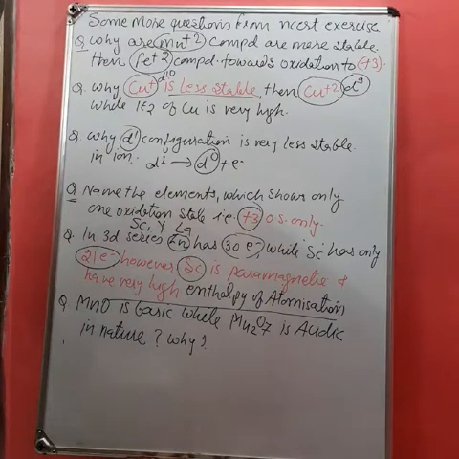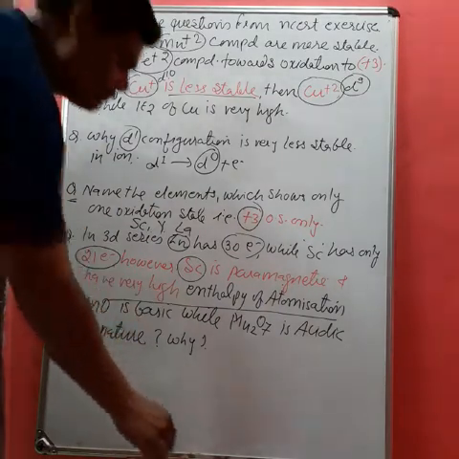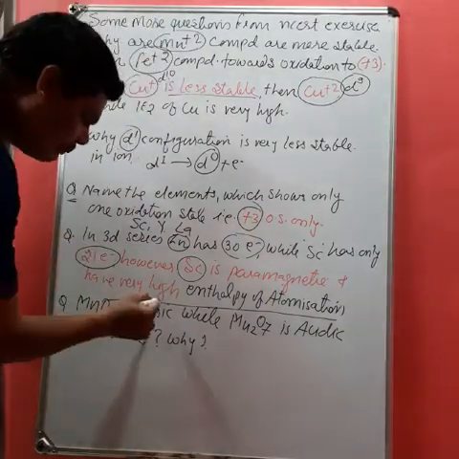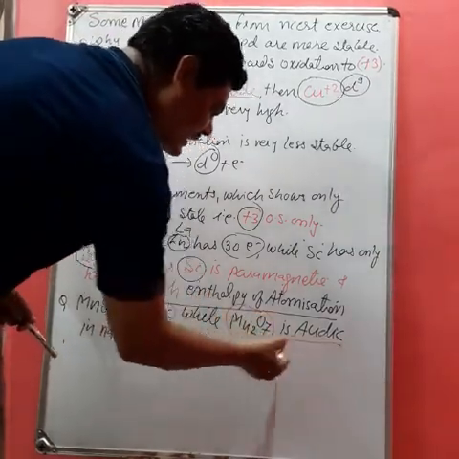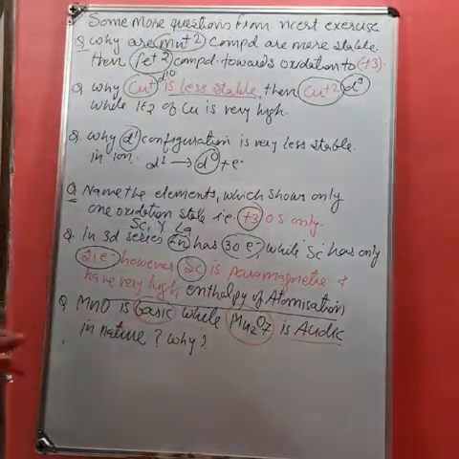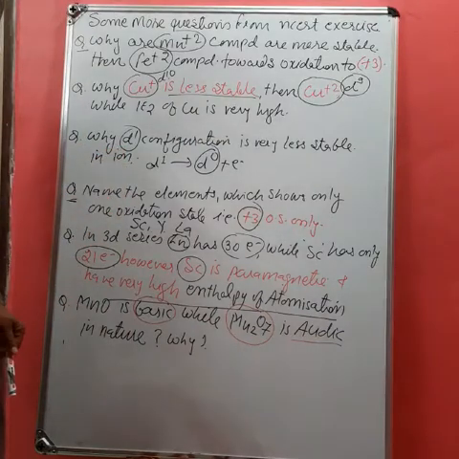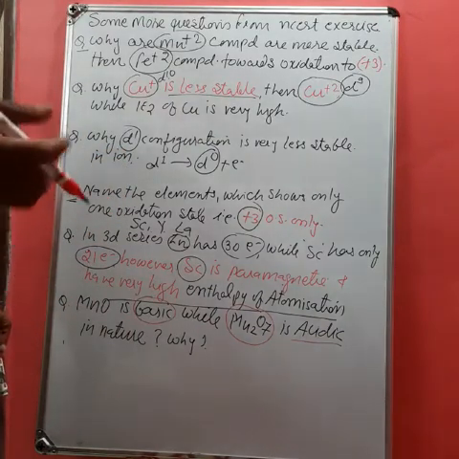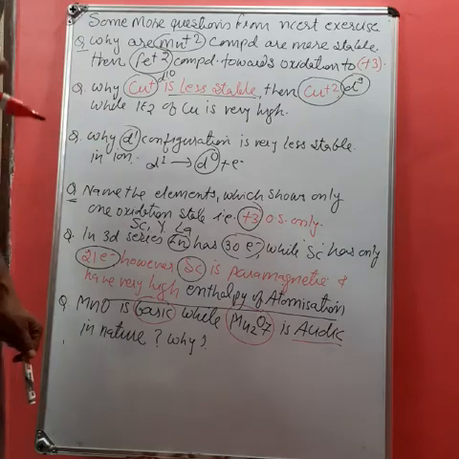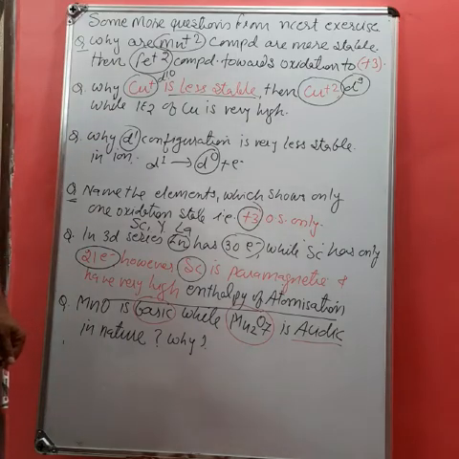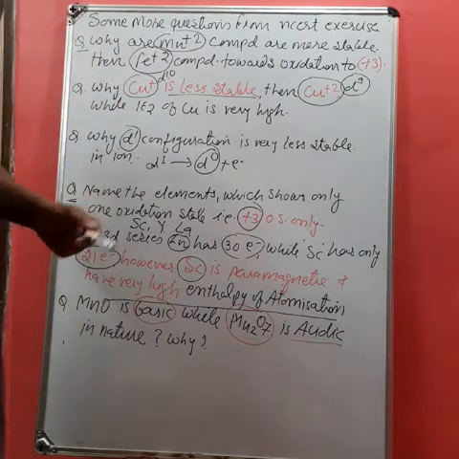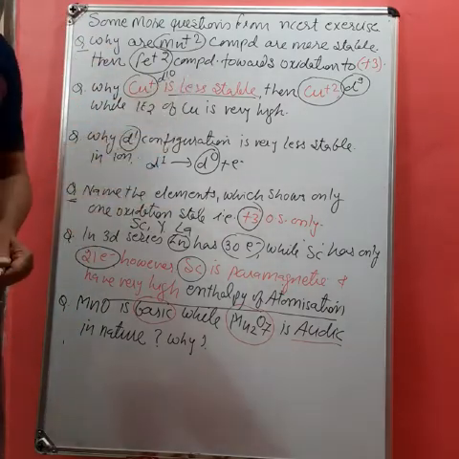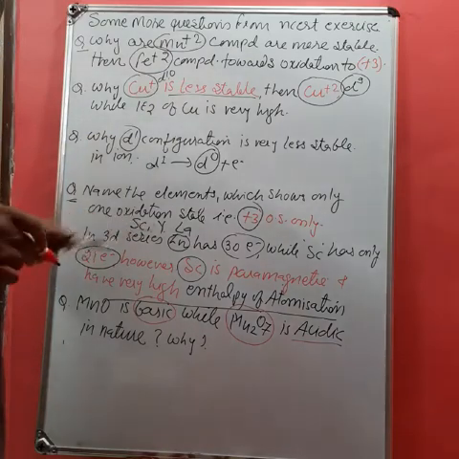Next one is, MnO is basic, while Mn2O7 is acidic in nature. So you know from the previous class, the higher the oxidation state of any species, the more acidic it is. If the oxidation state is lower, then it will be basic in nature, and if the oxidation state is moderate, then it will be amphoteric in nature.